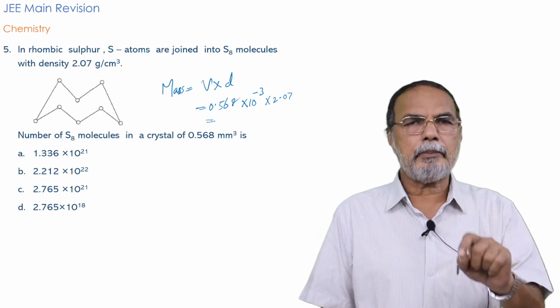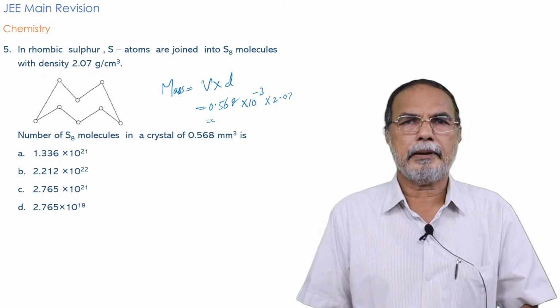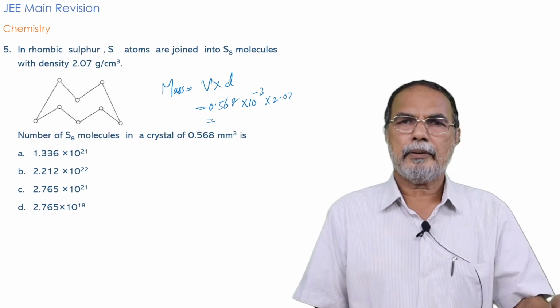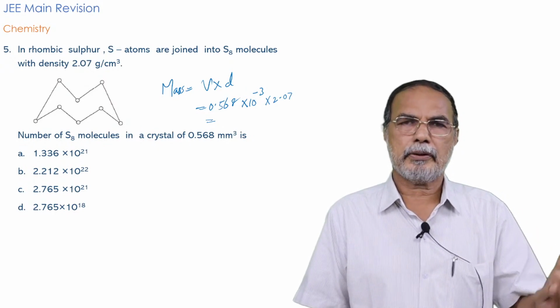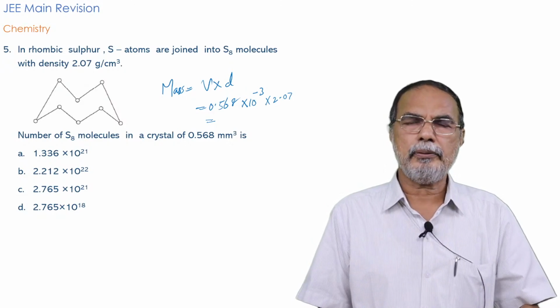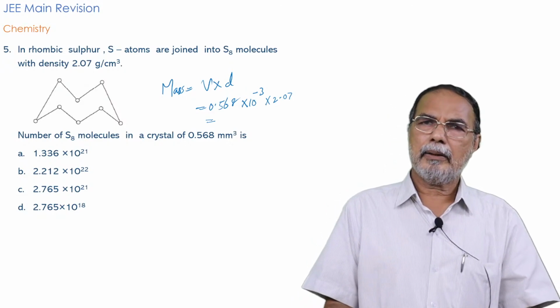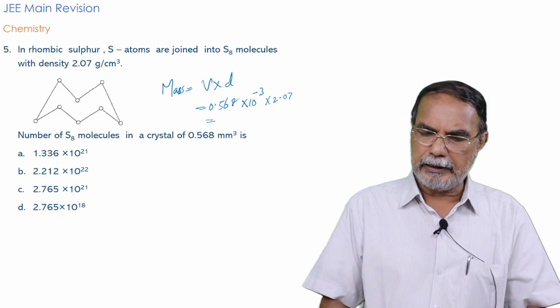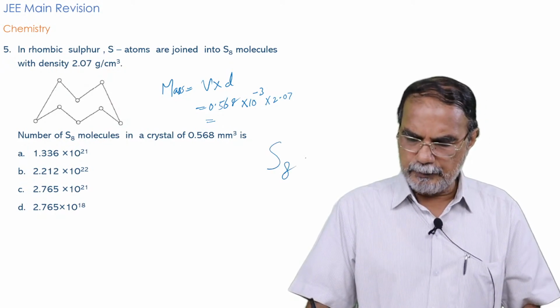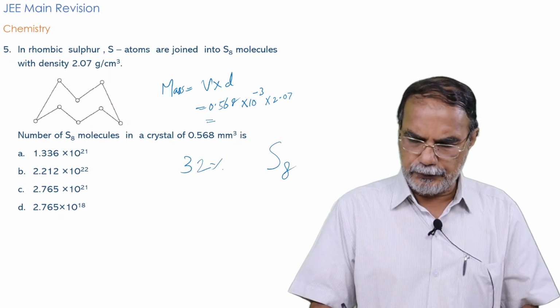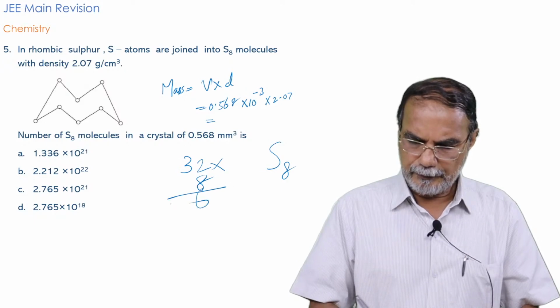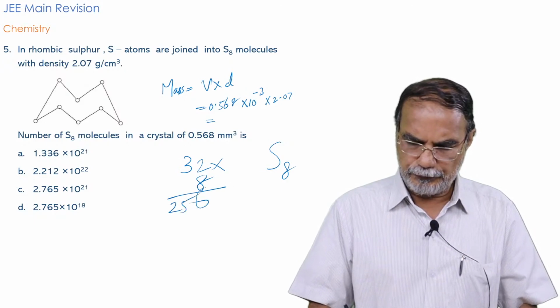Once you get the mass, it is very easy to calculate the number of moles. The number of moles is equal to mass by molecular mass. And here it is S8. The atomic mass of sulfur is 32, so 32 into 8 is 256.